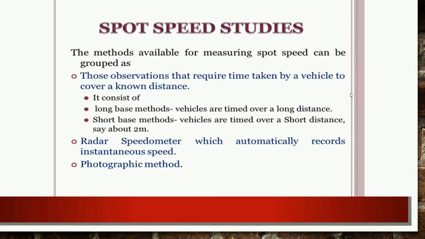Here we consider a short distance as 2 meters, and in the long base method we consider a distance of more than 2 meters and up to 10 meters. There are various electronic instruments like radar and speedometer, which automatically record the speed. We also have photographic methods. By using these electronic methods, we can also calculate the spot speed.